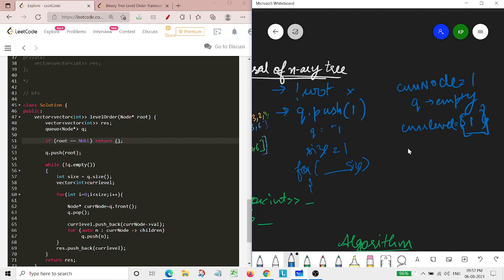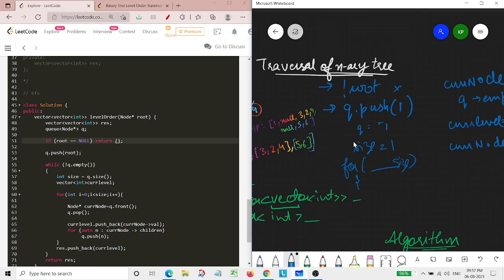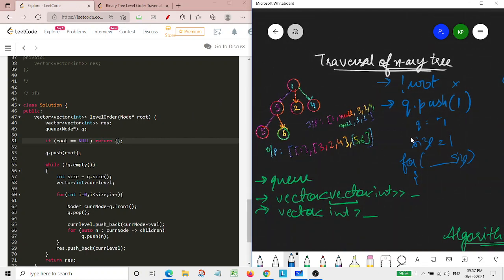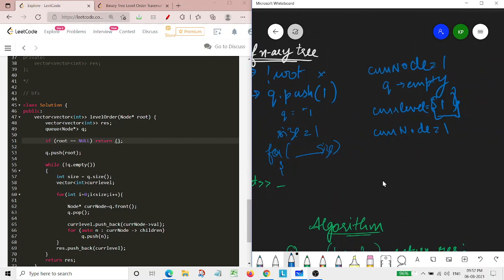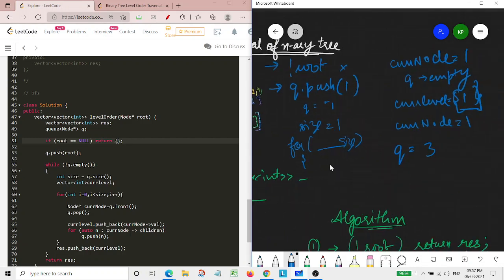And then as our current node is presently 1, we will be pointing towards its children vector, and the children vector will be having all these nodes in it. So at this moment, in the queue we will have all those nodes, which were I guess 3, 2 and 4.